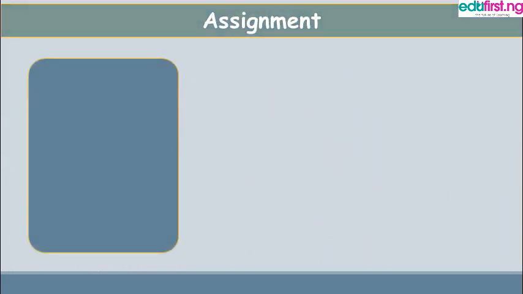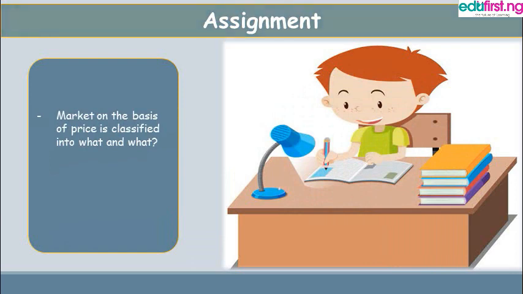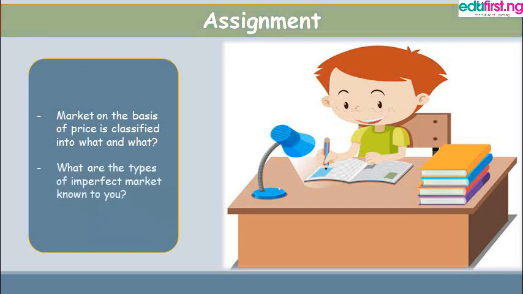Here is an assignment for you. First, market on the basis of price is classified into what and what? Secondly, what are the types of imperfect market known to you?